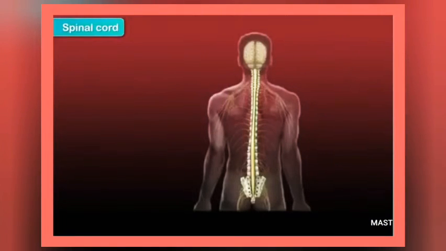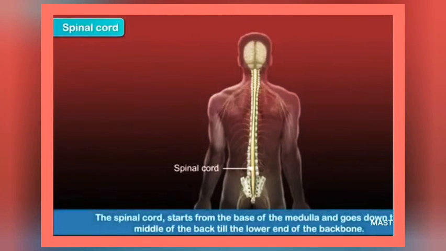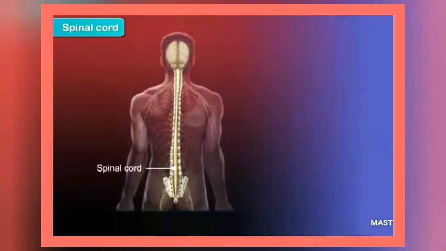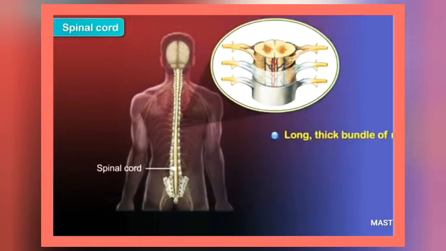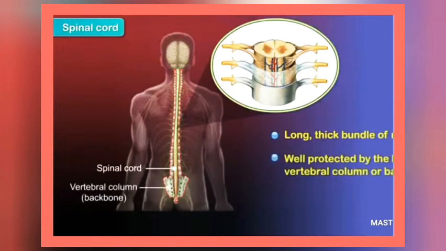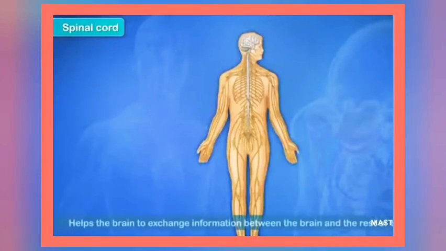Spinal cord. The spinal cord starts from the base of the medulla and goes down the middle of the back till the lower end of the backbone. It is a long, thick bundle made up of nerves, well protected by the bony vertebral column or backbone. The spinal cord helps the brain to exchange information between the brain and the rest of the body.